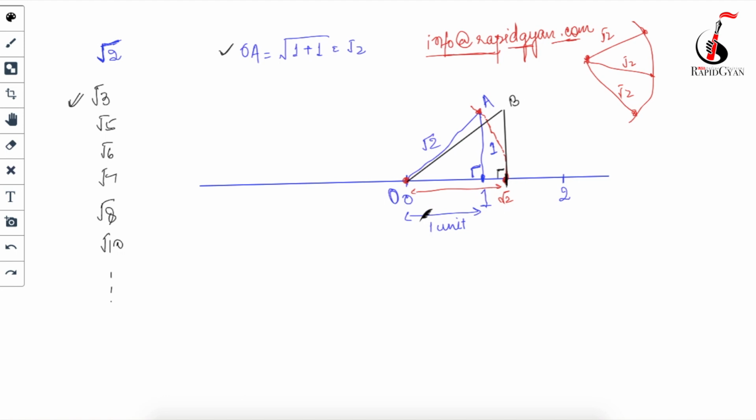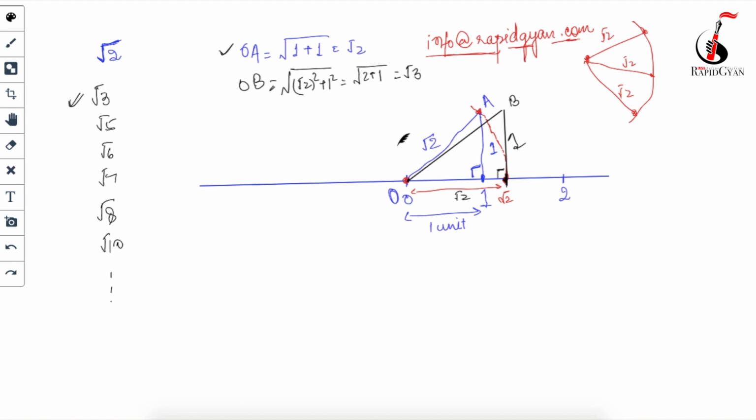Now you can see from here till this point it's under root 2, and this is 1 unit. So again, what will be the value of your OB? The value of OB will be under root 2 square, as I have told you, plus 1 square, which is equal to under root 2 plus 1, which is equal to under root 3.